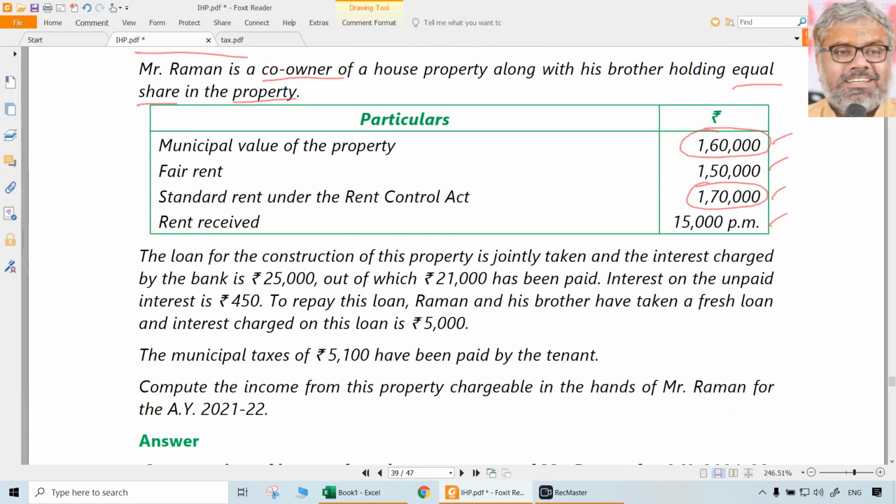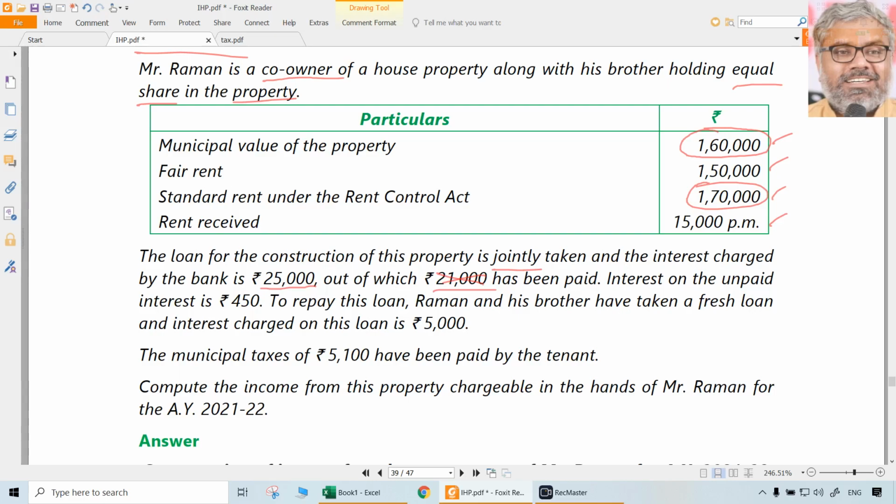Next, look at the further things. The loan for construction of the property is jointly taken and interest charged by the bank is 25,000, out of which 21,000 has been paid. So this is irrelevant. We have to keep this in mind. Unnecessary information will be given. Is there any provision in 24B allowing deduction related to payment? No, it is payable, which is allowed as deduction. Payment, how much, doesn't matter. So this 21,000 is a trap.